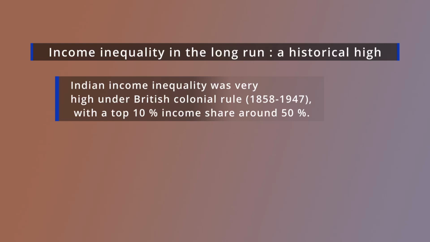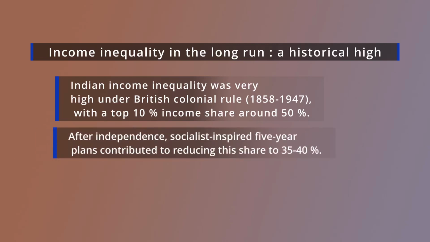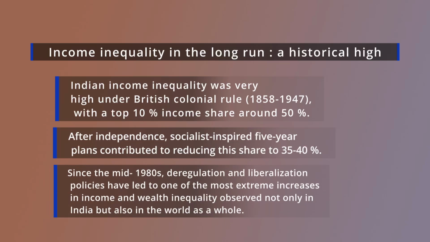But after independence, during the planning period, due to implementation of the socialistic view of society, this extent of inequality was gradually decreasing up to the 1980s. And after the 1980s, again, the extent of inequality accelerated in our economy due to the introduction of liberalization and globalization elements in the economy.